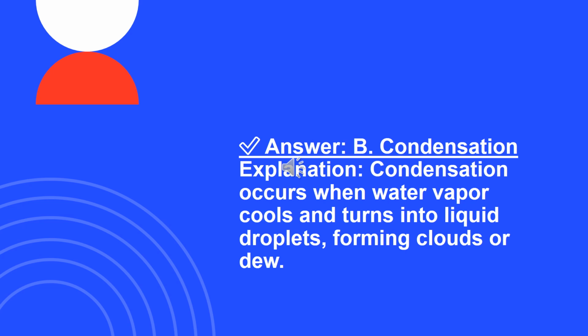Condensation. Condensation happens when water vapor, gas, cools and changes back into liquid form. This process is responsible for cloud formation and morning dew on grass. Why not the others? Evaporation is the opposite of condensation. Liquid changes to gas. Sublimation is solid changing to gas, e.g. dry ice. Freezing is liquid turning into a solid, e.g. water into ice.